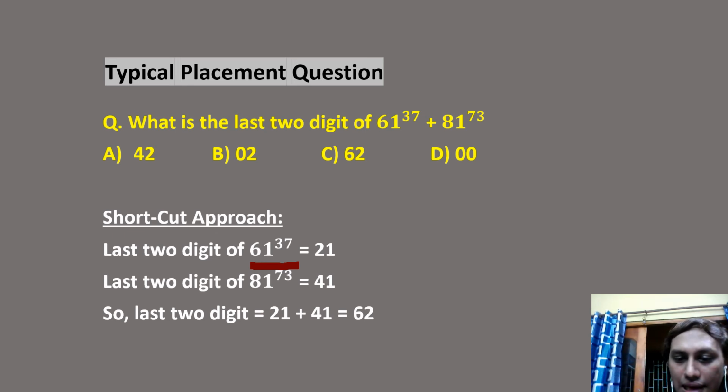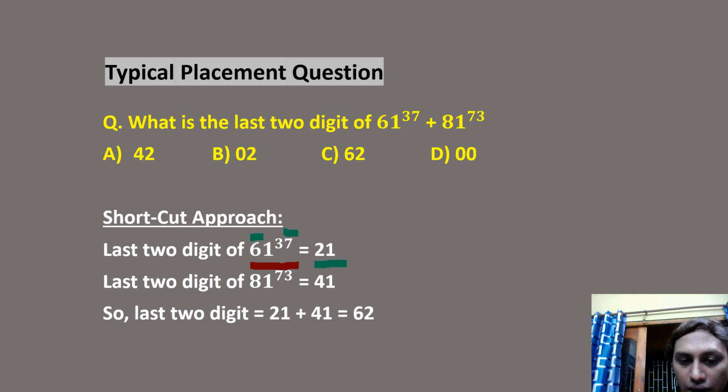For the second last digit, we just need to multiply the second digit of this base, which is 6, and the last digit of the index, which is 7. 6 into 7 is how much? 42. So your answer is 21, guys. Clear? The last digit is always 1. The second last digit is the second digit of the base, 6, into the last digit of the power, right? 6 into 7 is 42. So we write just 2. So the answer is 21. Clear?